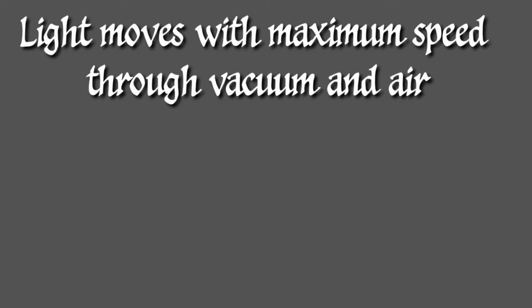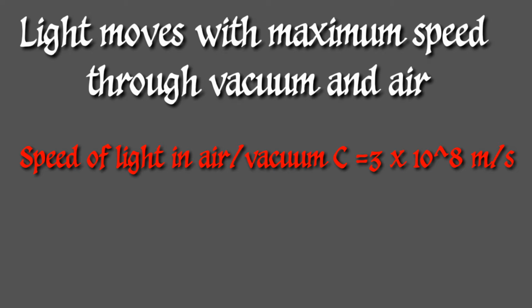And we also know that light moves with its maximum possible speed through air or vacuum. Its value, you are familiar, is 3 into 10 raised to 8 meter per second. That is the maximum possible speed of light, and that happens through the vacuum. There is no medium, and almost with the same speed it moves through the normal atmospheric air.